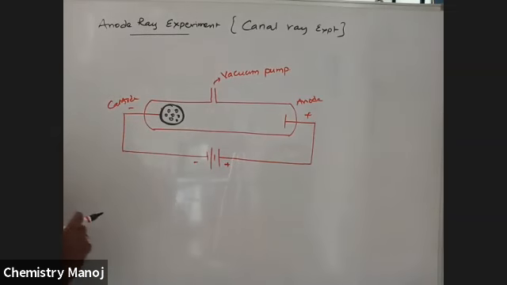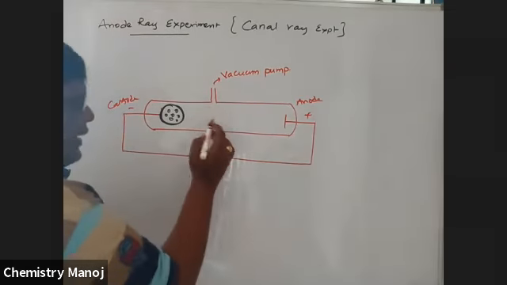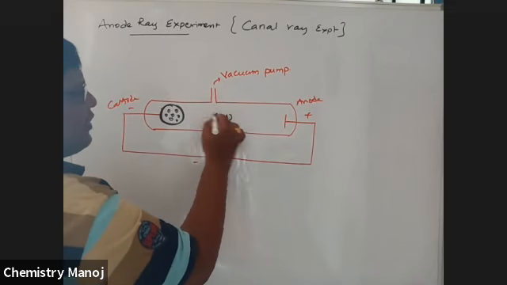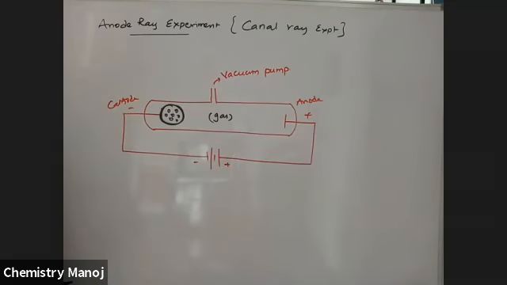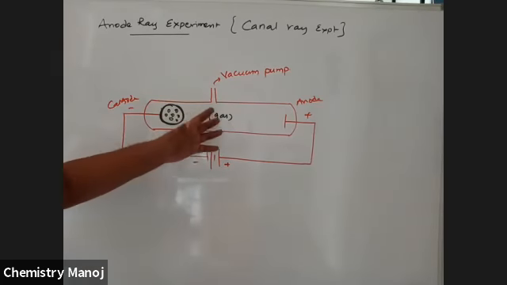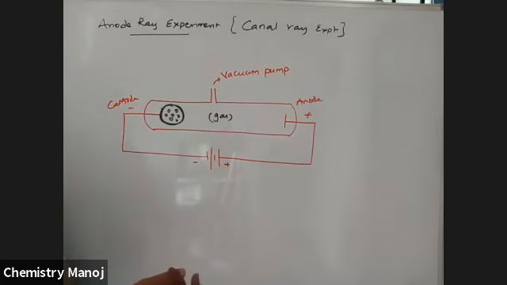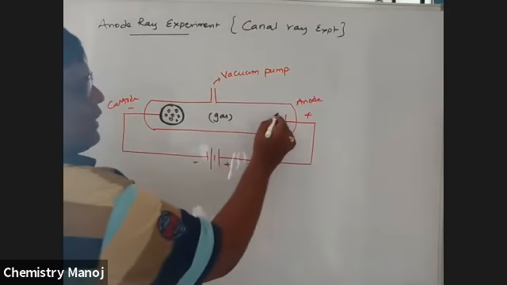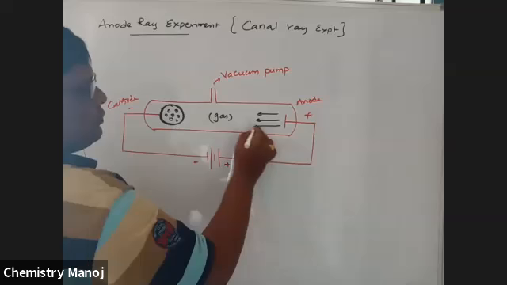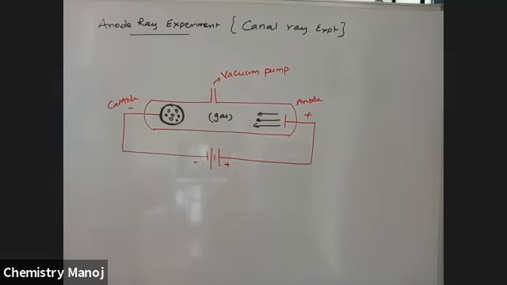Now, here, a gas is filled at low pressure. Depending on these gas conditions, some rays, exactly opposite to the cathode rays, new rays, are coming from the anode.